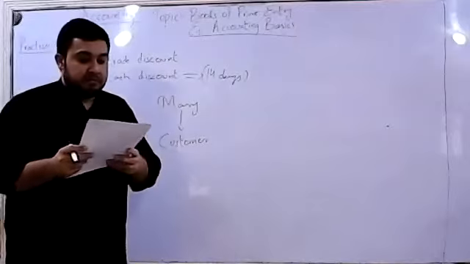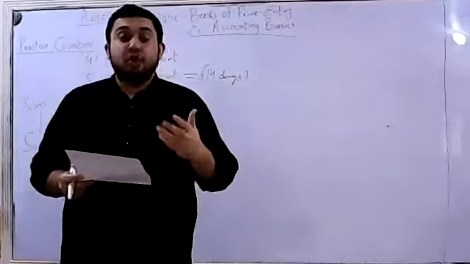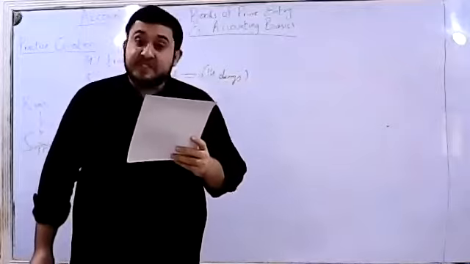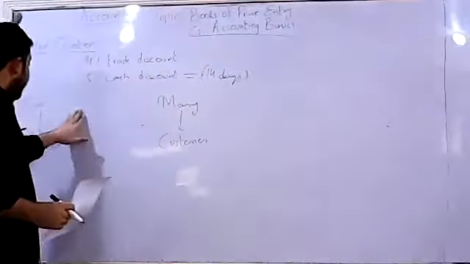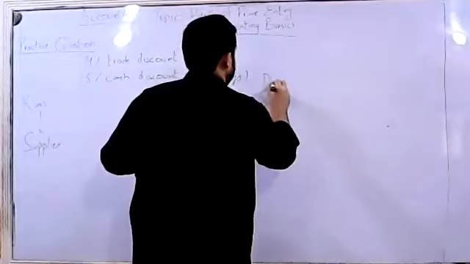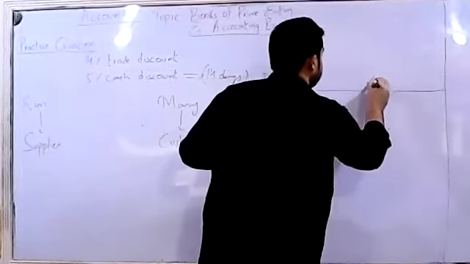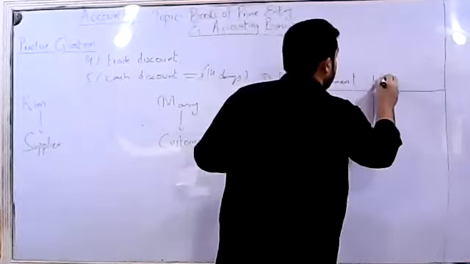Okay, in 2013, the following transactions, there are about 1, 2, 3, 4, 5, 6, 7 particular transactions that took place in the month of June on different dates, right? The A part of the requirement says, name the document and the book of prime entry used by Kim on the dates below. Who is Kim? Kim is a supplier, right? They have said that some transactions have happened. I'll write it down over here. They have given you the dates along with them. For that, they ask you to tell which document Kim will use on those dates and in which book of prime entry she will record it. So fine, we will do it. The first date is 4th of June.